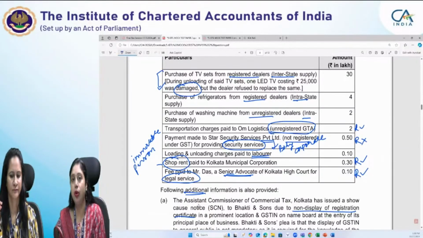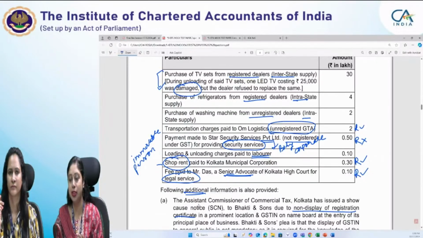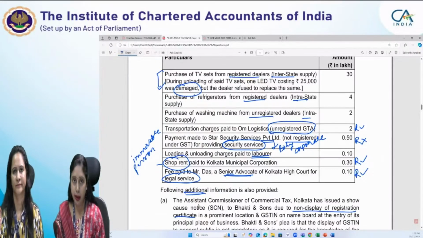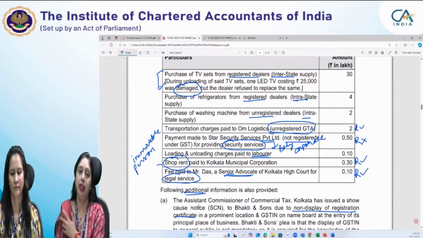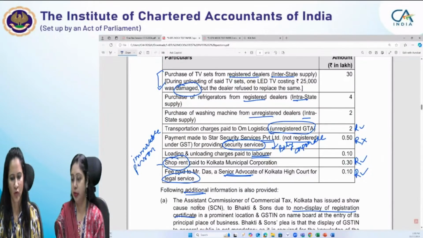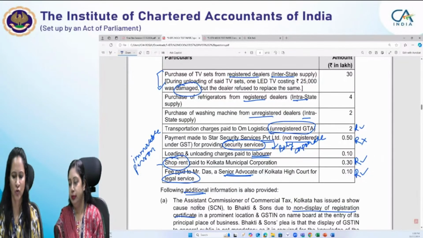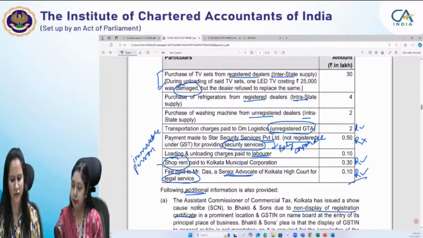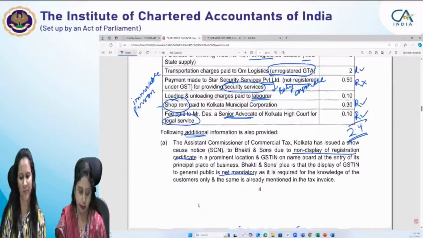So that means you don't have to panic seeing such a big scenario. This is only because it has integration of so many provisions of GST law. But when you are answering a particular question, you need only a specific piece of information. So try to attempt it coolly, and you'll be able to arrive at the correct answer. See the relevant information. So the value of inward supplies was asked: 2,30,000 and 10,000, so 2,40,000 is the answer on which tax is payable under RCM.